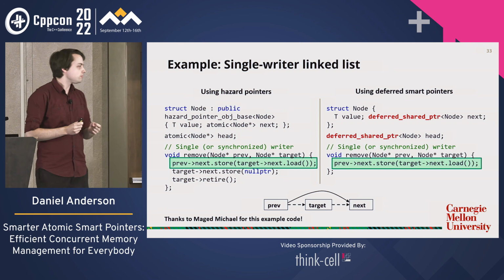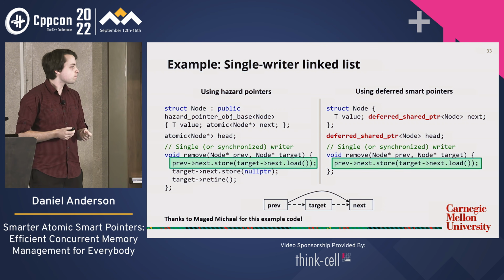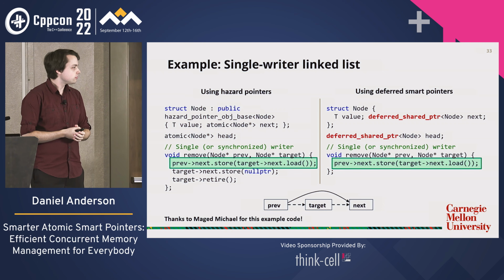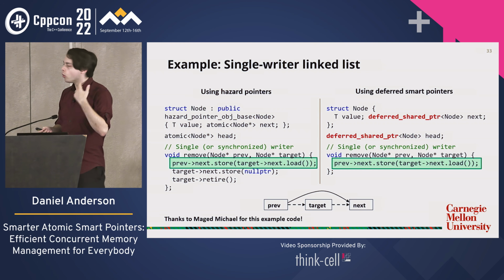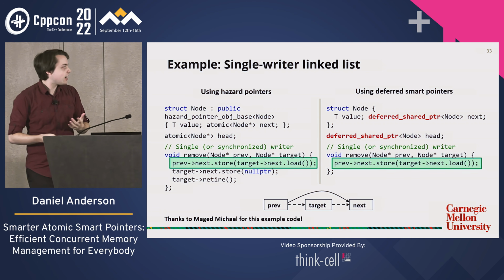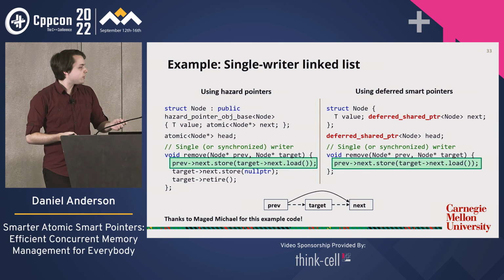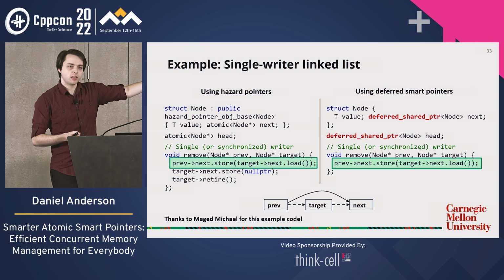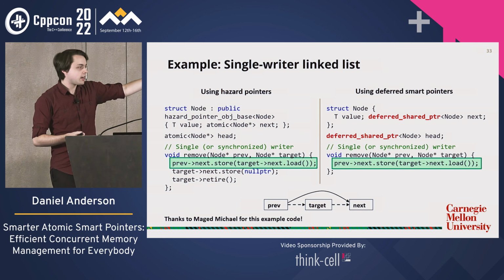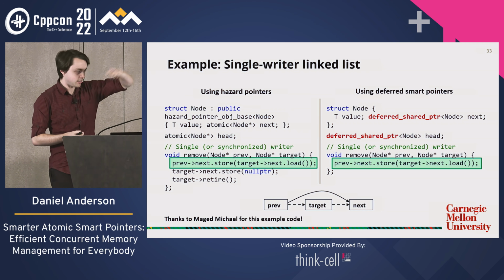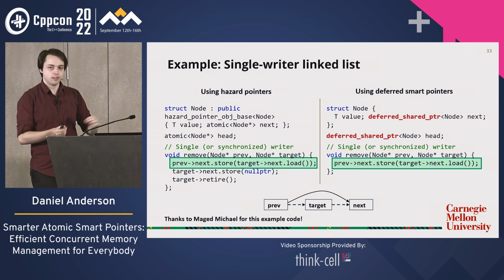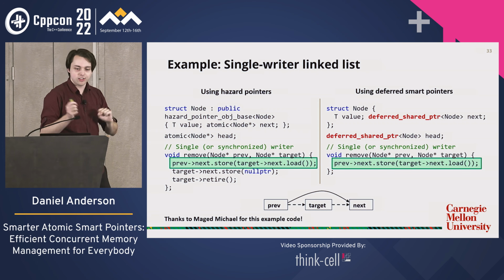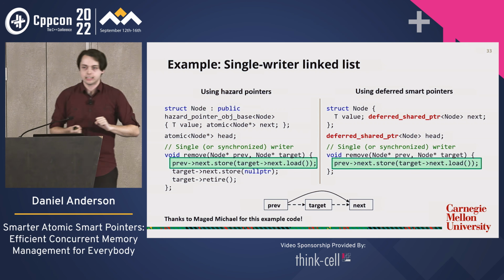Had a question? Yeah, is that because of the order in which the elements are retired in the end? So the question was, is this because of the order in which the elements are retired? It basically has something to do with the fact that someone could come and delete 2 adjacent elements and retire them both while you're reading one of them. Yes, the full details would not fit in this talk, but yes, that's roughly the idea.